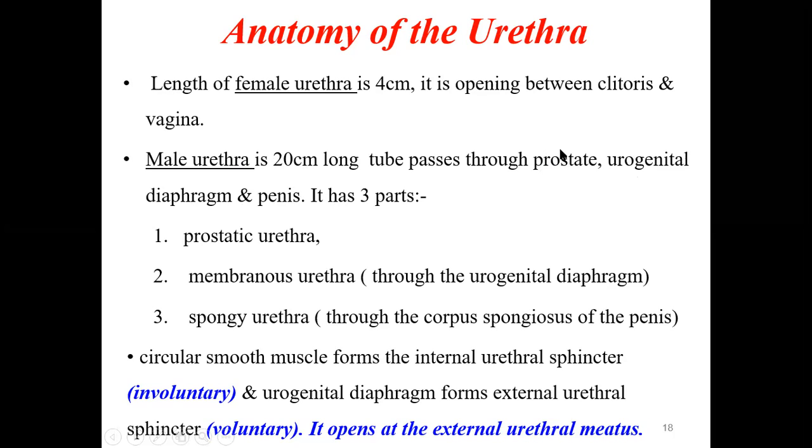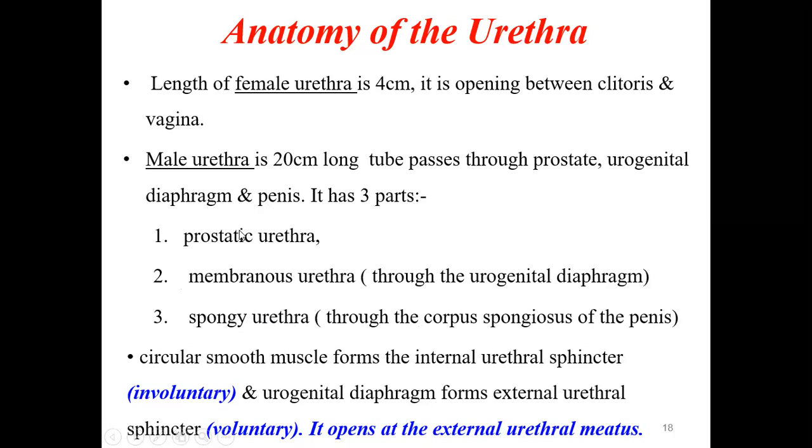The part of the urethra which is passing through the prostate will be called the prostatic urethra. That passing through the urogenital diaphragm will be called the membranous urethra. Then the part which is passing through the penis will be called the spongy urethra, or sometimes the penile urethra, because it is passing through the penis. It is called spongy urethra because it passes through the corpus spongiosum of the penis.